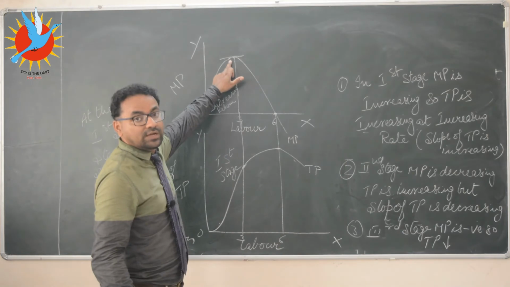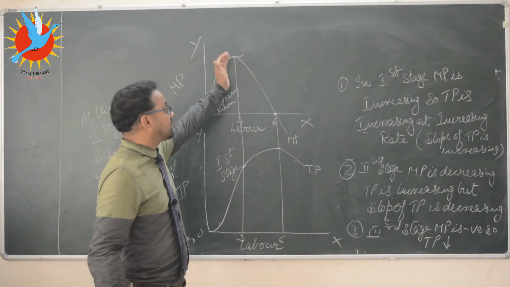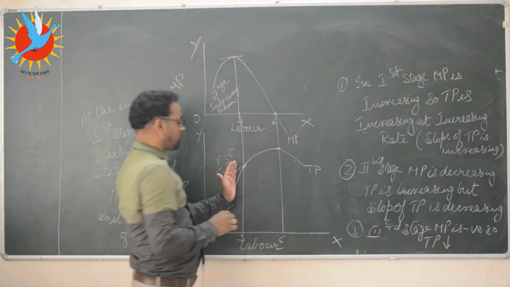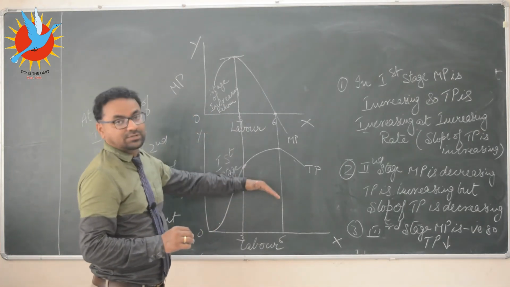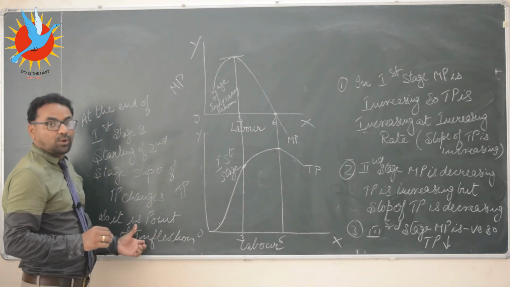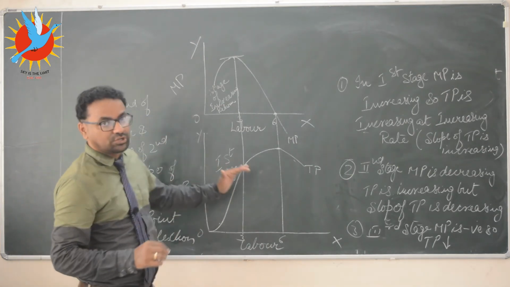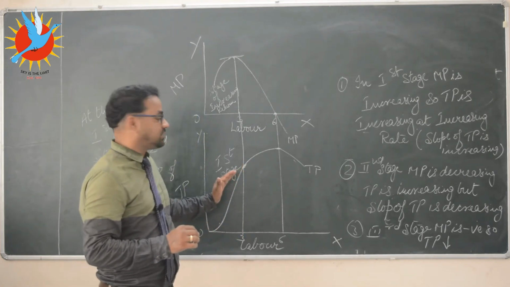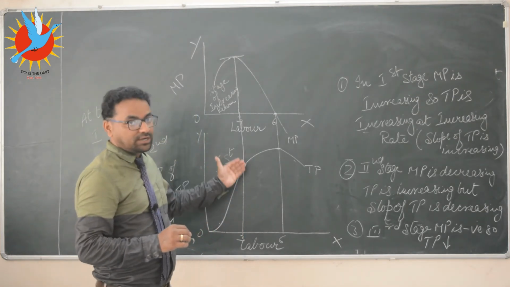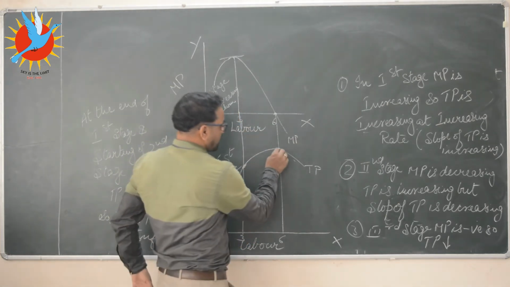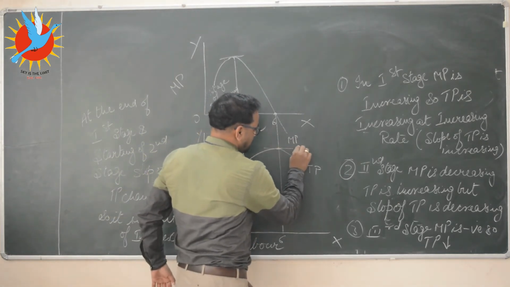It is the point where MP is highest, which means after this point MP will decrease, due to which the slope of TP will start changing. So the point of inflection is the point from where the slope of TP changes from increasing at an increasing rate to increasing at a decreasing rate, and this is the point where TP is